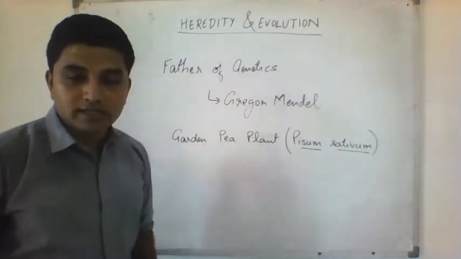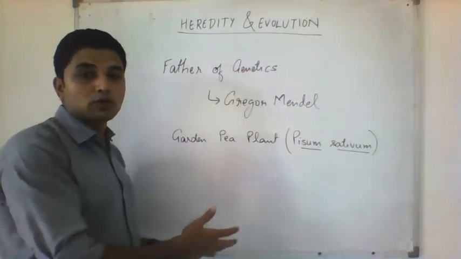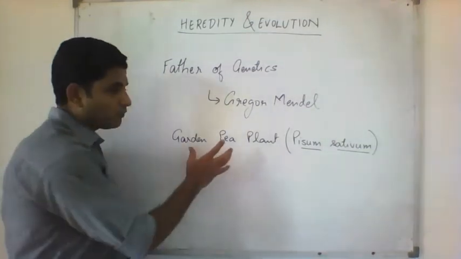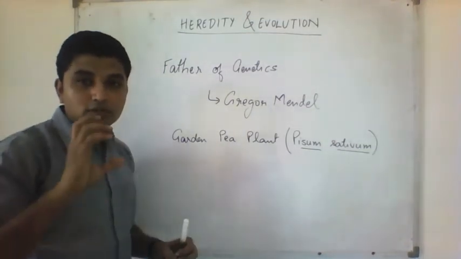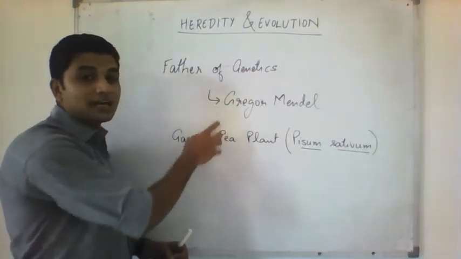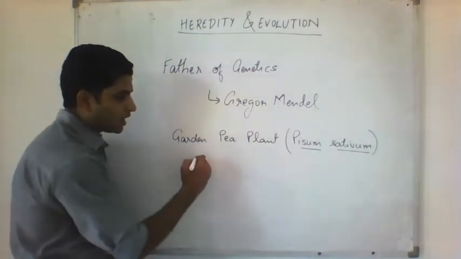The very obvious reason is that he had no other choice. In his monastery only pea plants were grown, so he grew that. But we don't have to write that. We have to write characters of pea plants. There was some benefit in pea plants that Gregor Mendel could utilize for his experiments. So what are these specialities of garden peas?